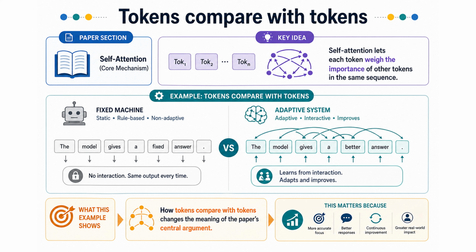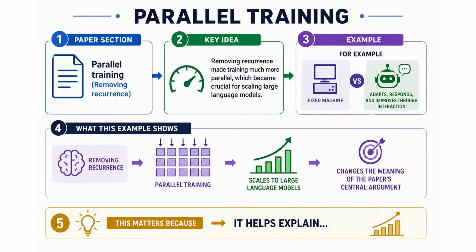Once that is clear, the next step is parallel training, because that extends the paper's argument in a more concrete direction. Parallel training: removing recurrence made training much more parallel, which became crucial for scaling large language models. For example, parallel training matters when we compare a fixed machine to one that can adapt, respond, and improve through interaction. What this example shows is how parallel training changes the meaning of the paper's central argument. This matters because it helps explain why this paper became one of the foundation stones of AI history.